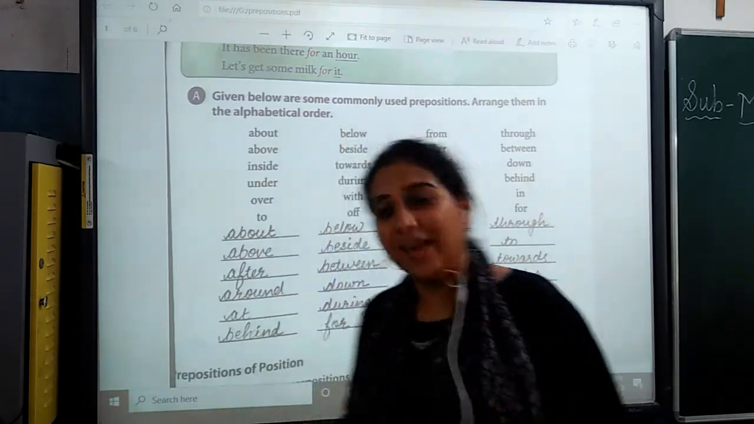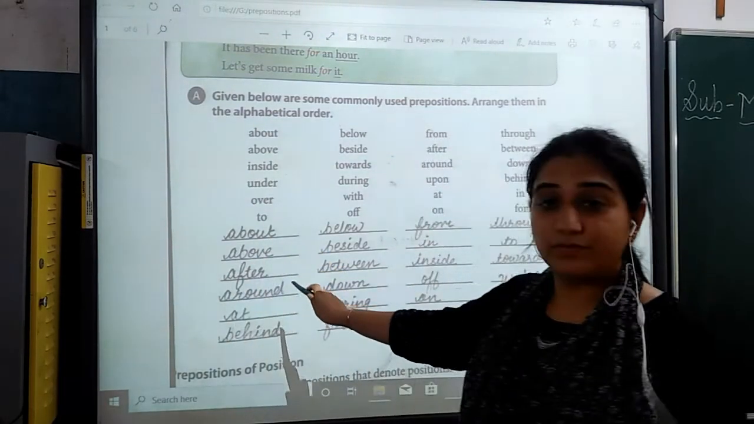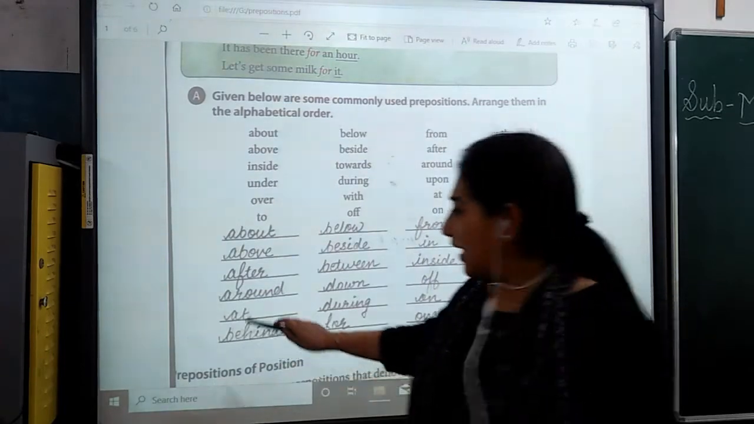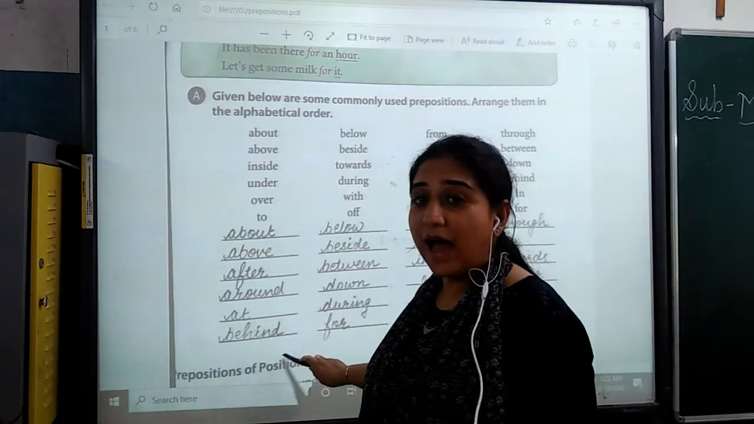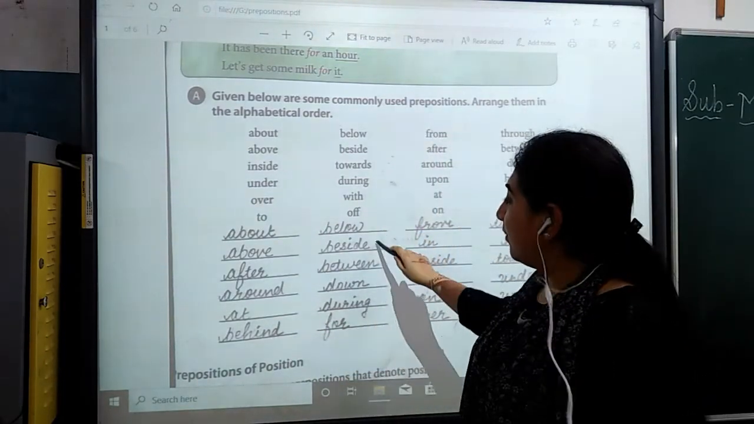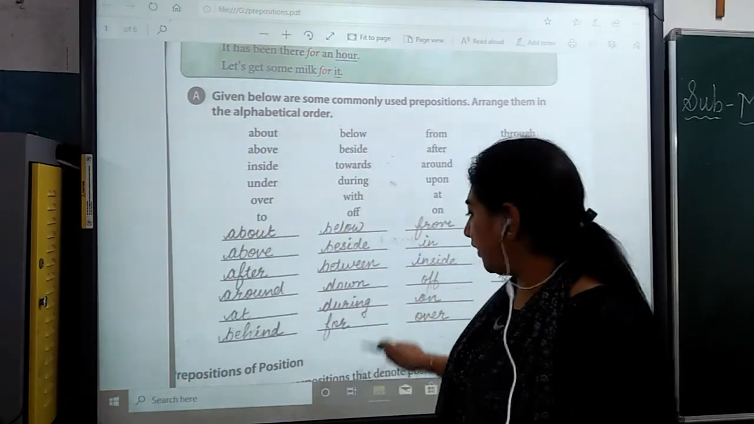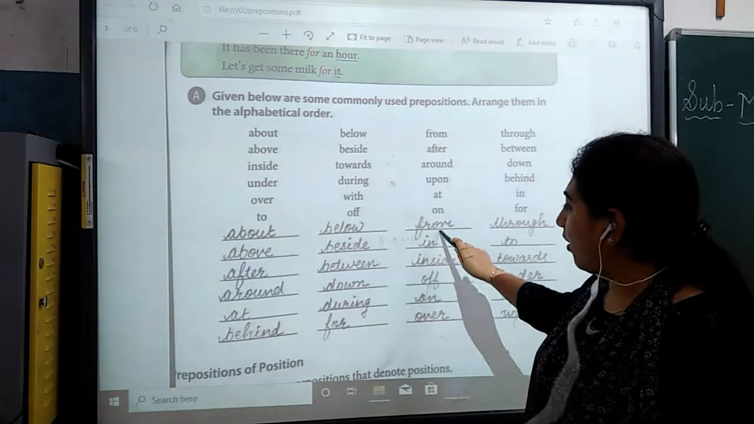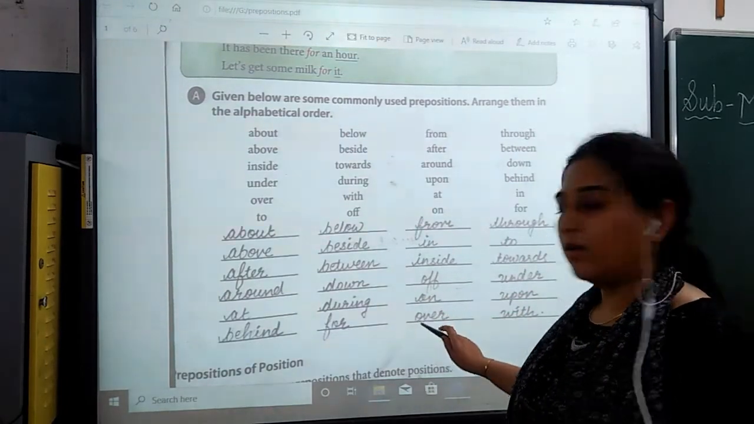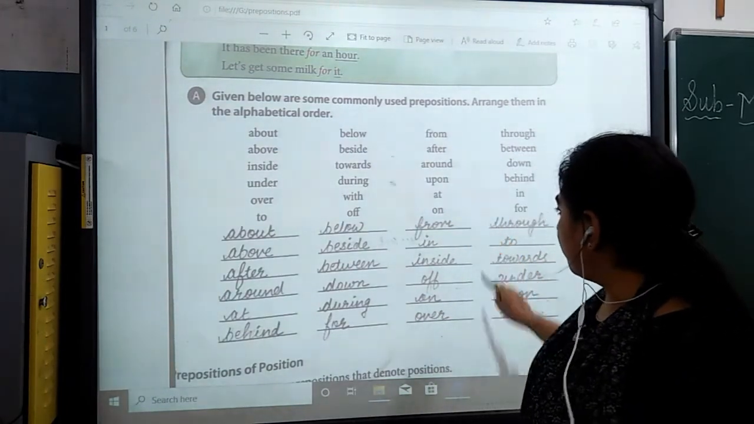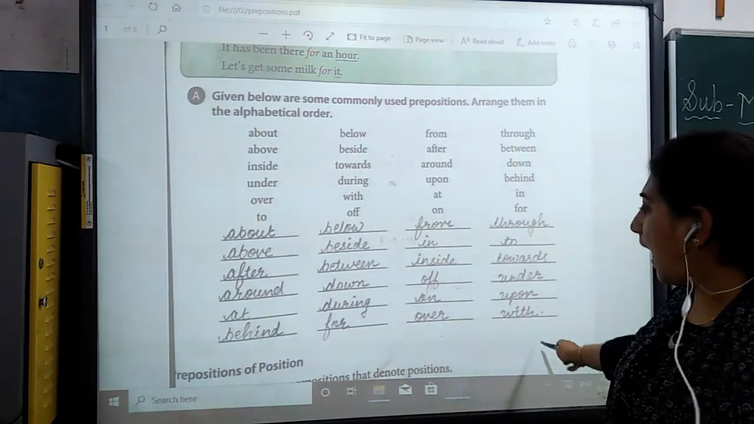So starting with A, the first word would be above. A, B. Okay. Above. Then after. Then around. At. Then starting with B: behind, below, beside, between. Down. During. For. From. In. Inside. Off. On. Over, then through, to, towards, under, upon, and with.